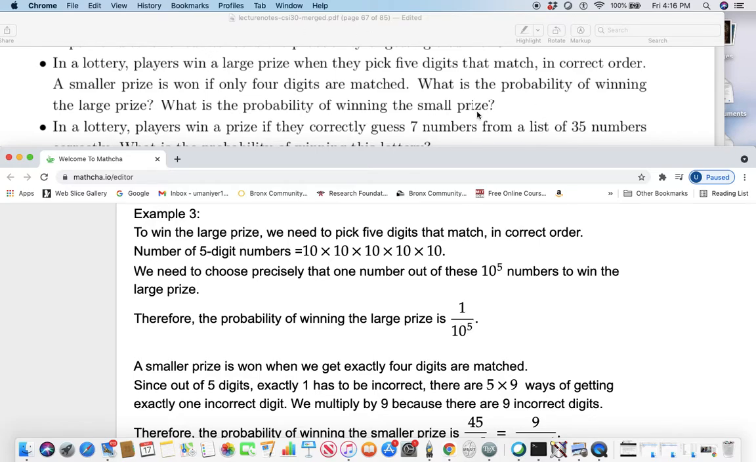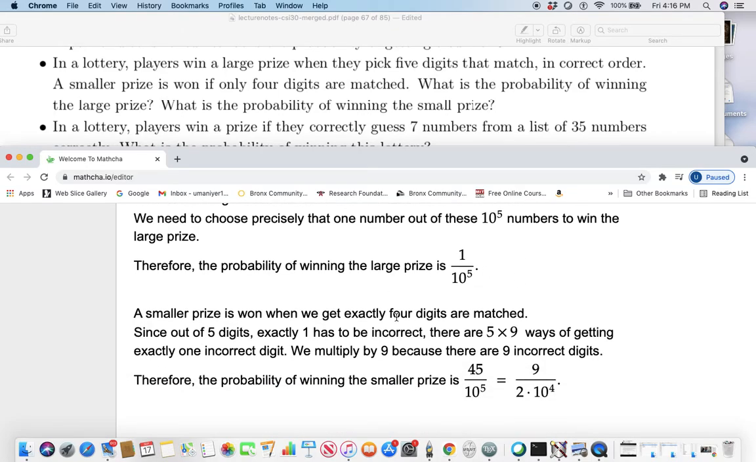But what about the small prize? Small prize you get if only 4 digits are matched. Well, you want exactly 4 digits to match out of 5 digits. Out of 5 digits, exactly one has to be incorrect. So how many ways can you get one incorrect digit? Well, there are 9 ways of getting exactly one incorrect digit, because in all there are 10 digits, one out of which is correct, 9 are incorrect.